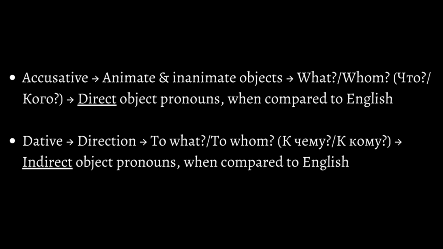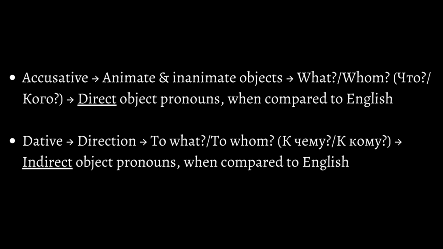This is why it's important to understand the meaning of cases before jumping into object pronouns. That's why I explained this concept in the beginning, so that later, object pronouns are easier to understand. The accusative works with animate and inanimate objects, so it's safe to say that it works with direct object pronouns because it answers what and whom, the same questions that English answers.